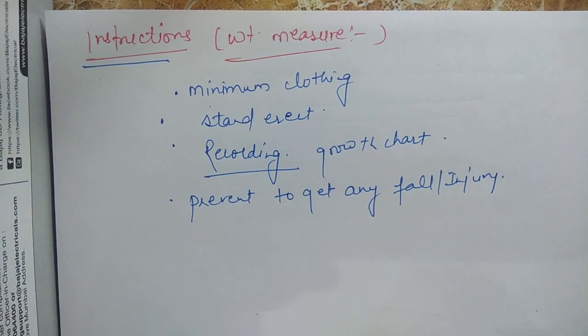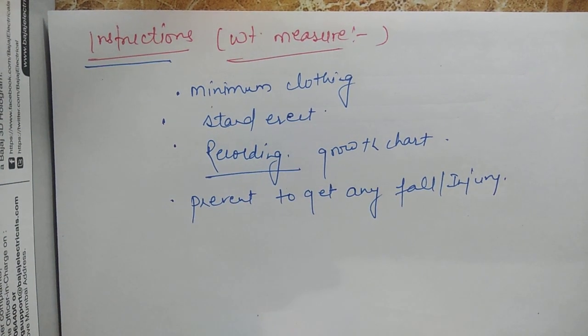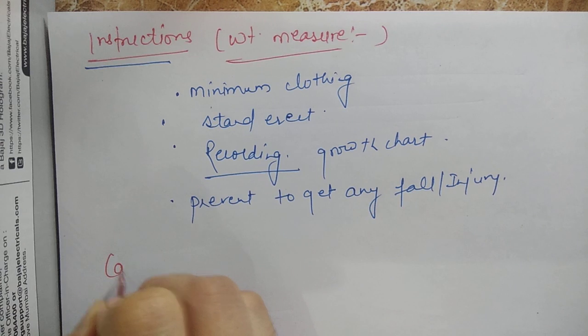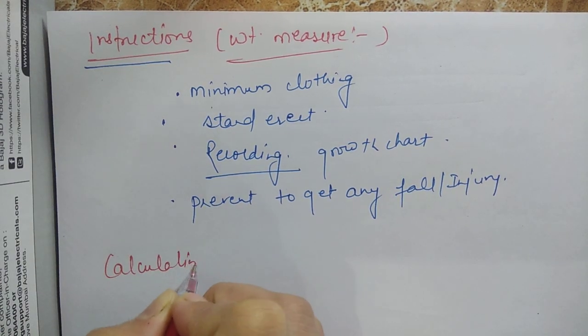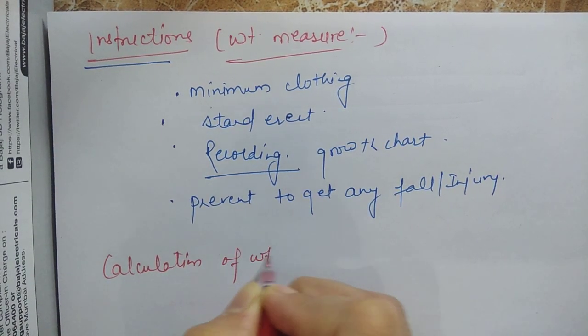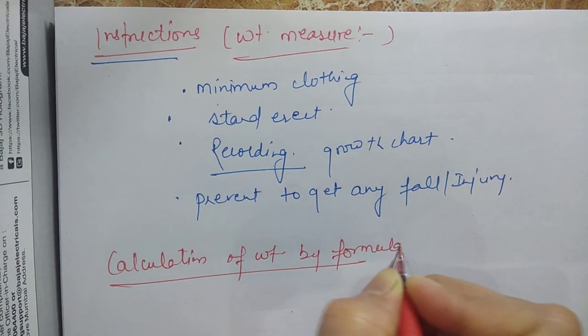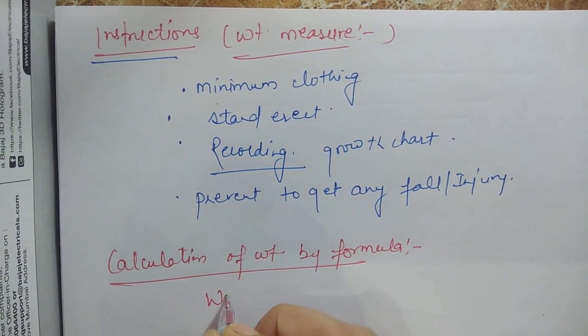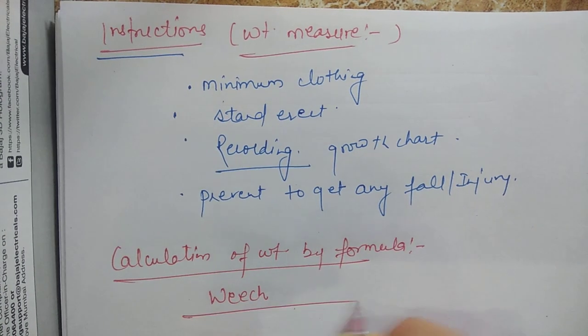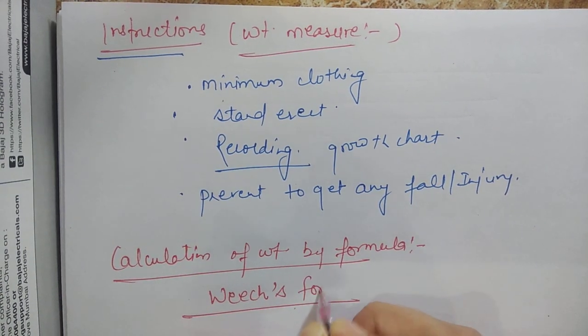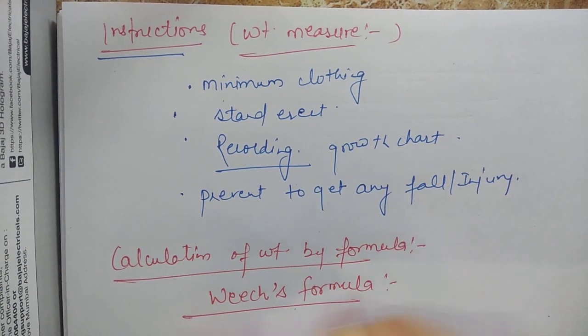Now there are some formulas for calculation of weight.